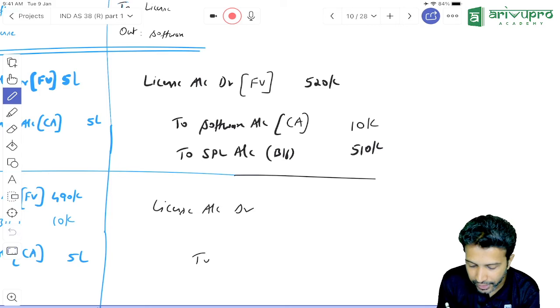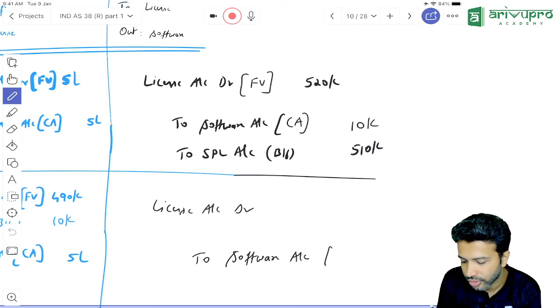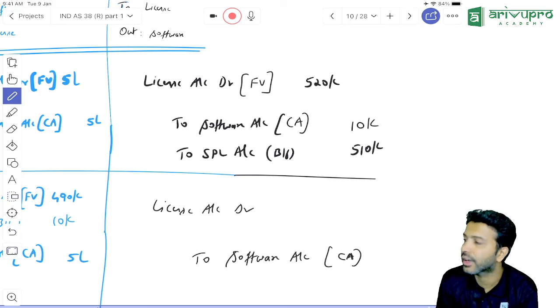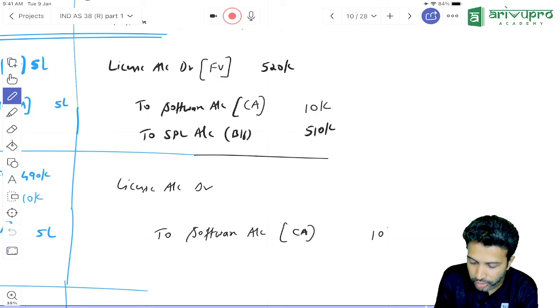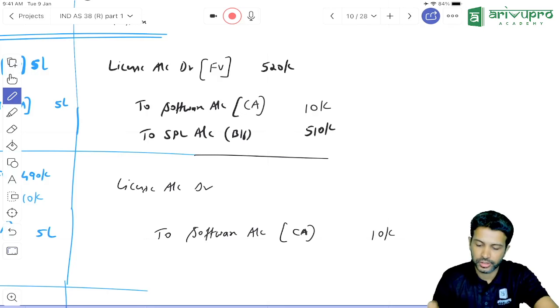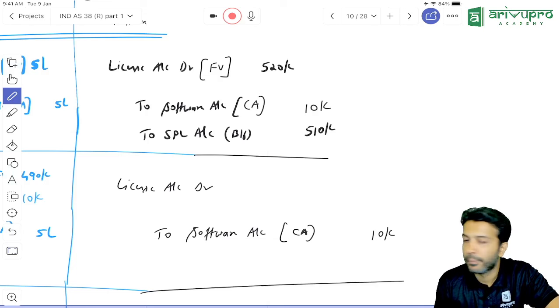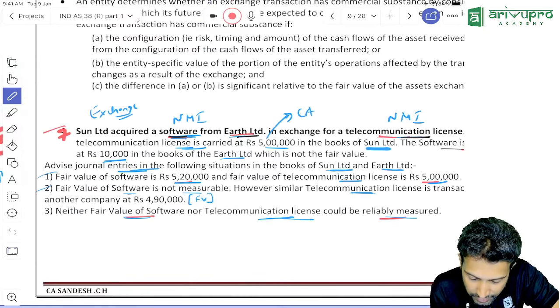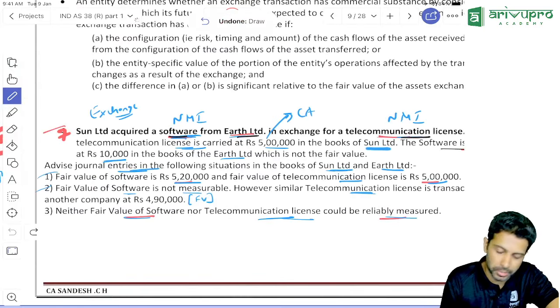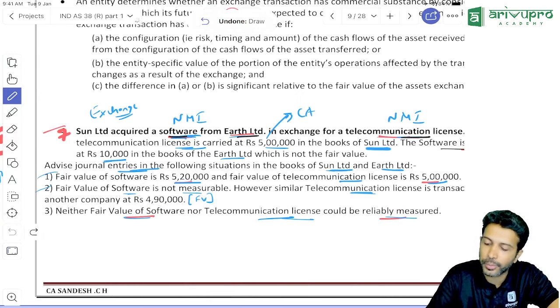License will be debited and what will be credited? Software will be credited. Software cancellation will always happen at carrying amount. What is the carrying amount of software? 10,000. This is the entry in the second case. Okay, what is the second case? Again, we will read. In the second case, they're saying the fair value of the software is not measurable, but the license's fair value is given.